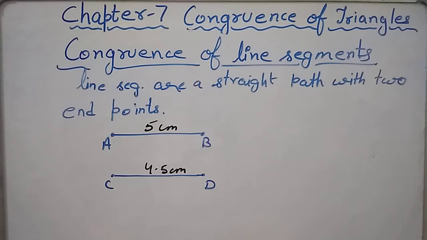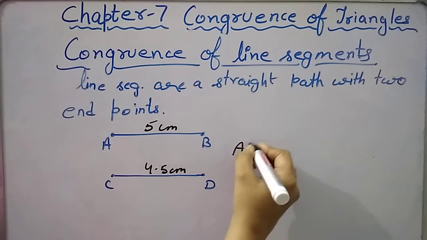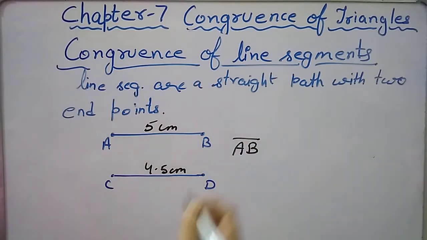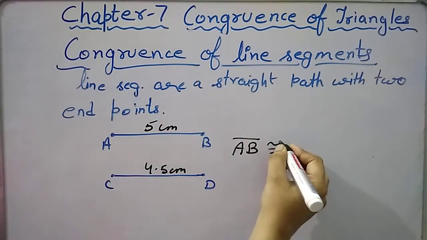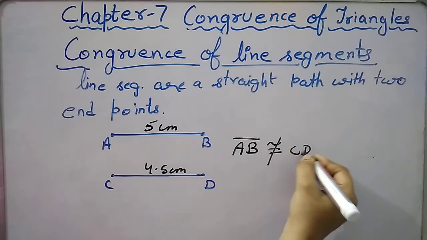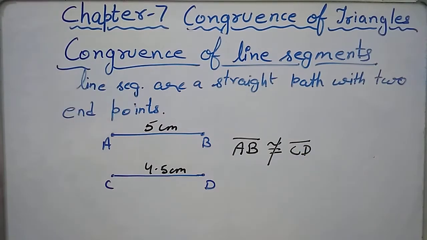And the second method is, if we know the dimensions of the given line segments and we can see that there is a difference between their dimensions, we can directly say that AB, this is the symbol for line segment, is not congruent to line segment CD. I hope you all are understanding this.